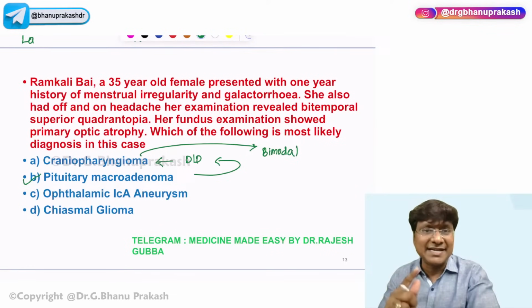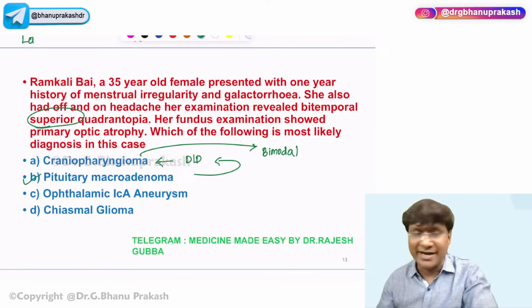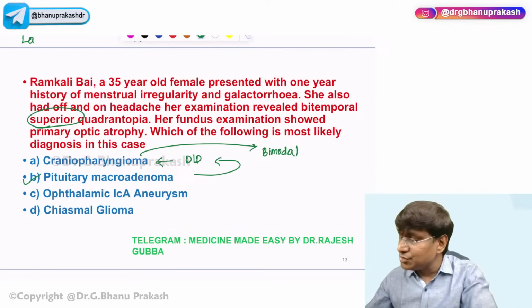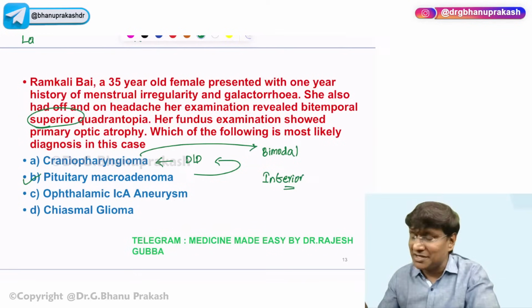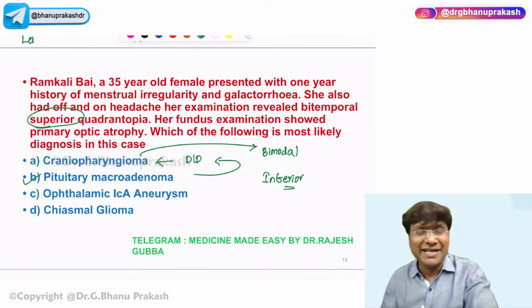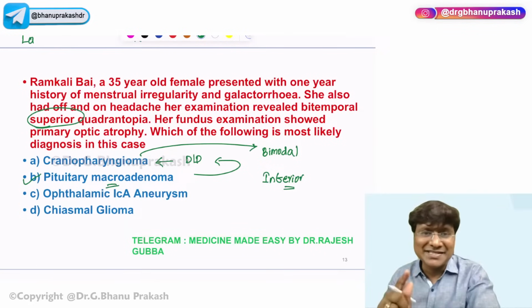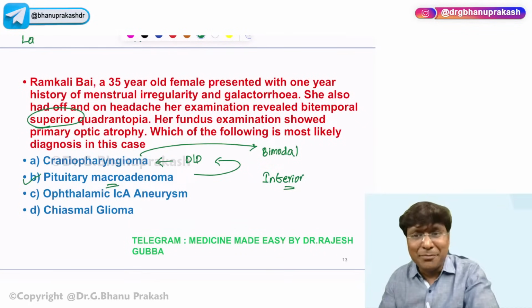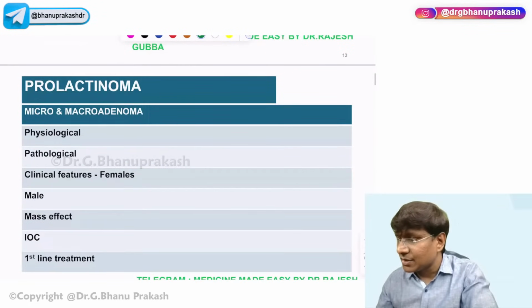And you need to understand that in craniopharyngioma, you will not have bitemporal superior quadrantanopia. In case of craniopharyngioma, you will observe bitemporal inferior quadrantanopia. That is how you will be able to differentiate pituitary macroadenoma from craniopharyngioma, right? So now what will we do? We'll do a quick discussion of prolactinoma or pituitary macroadenoma. I will take exactly 1 minute.